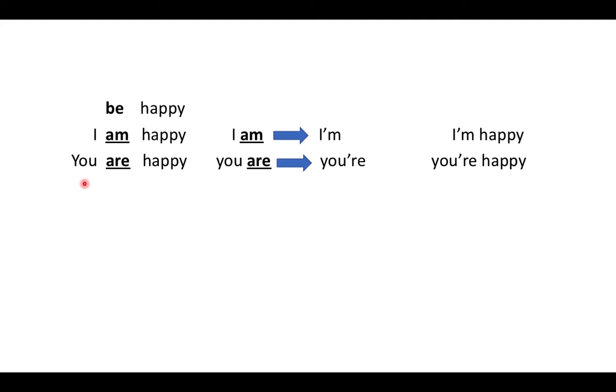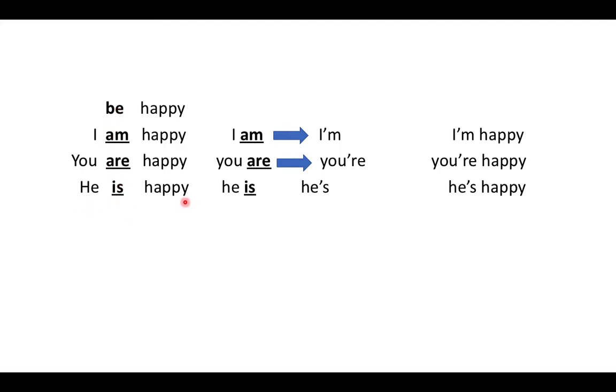You can say you. When you say you, you need to use are. You are happy. And you are can turn into you're, to say you're happy. You can also say he. When you use he, it needs to be is. Be changes to is.